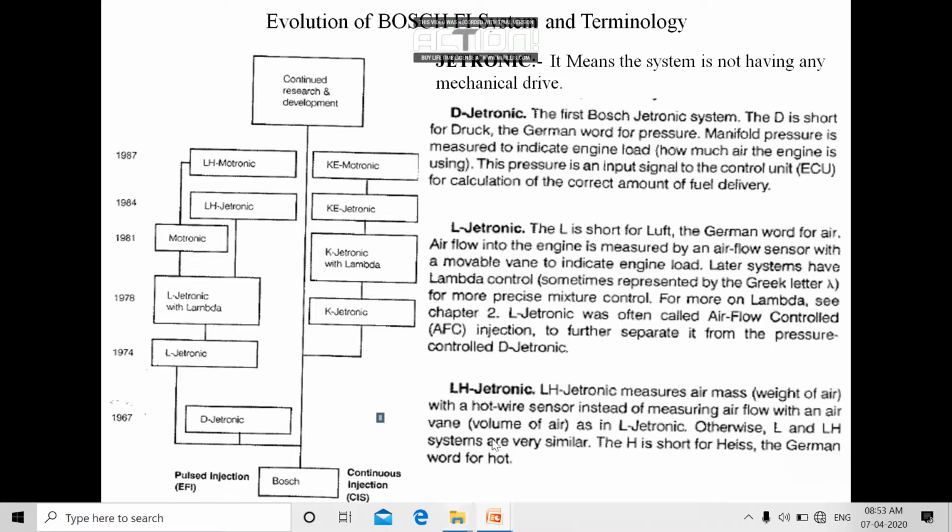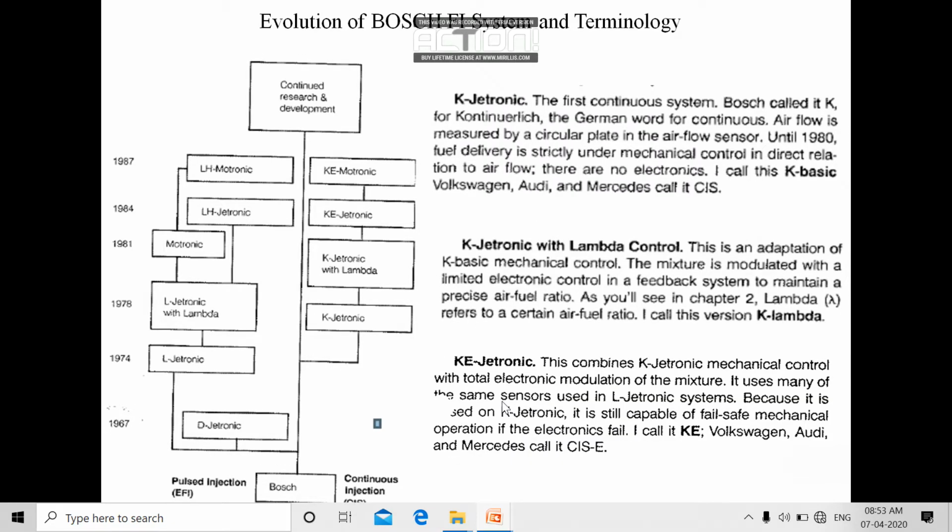But in the case of the LH Jetronic, they directly calculate the mass of air inducted into the combustion chamber by using a hot wire sensor. So that's why this technology is called LH Jetronic. Here we are going to directly calculate the mass of air. So this is a somewhat more advanced, more accurate technology that they use after the L Jetronic, that is LH Jetronic.